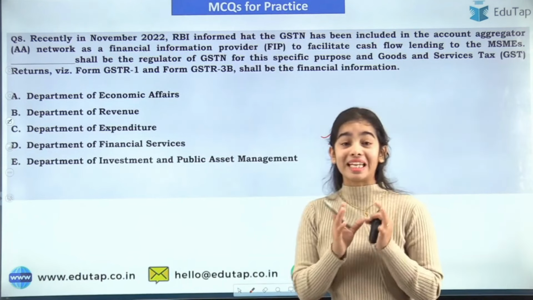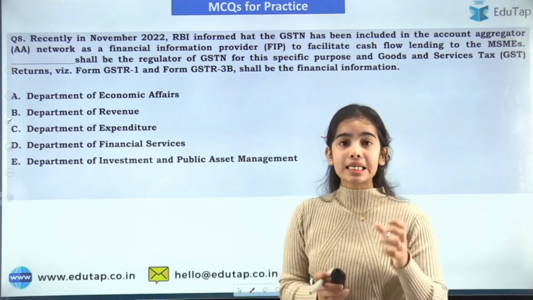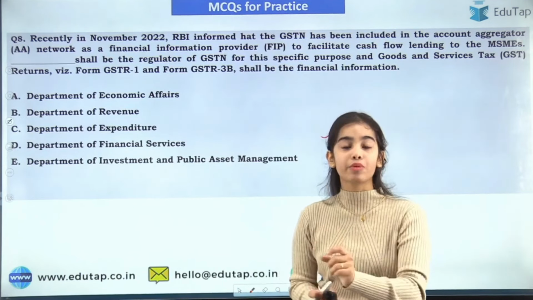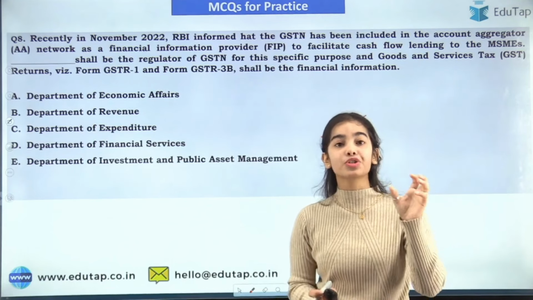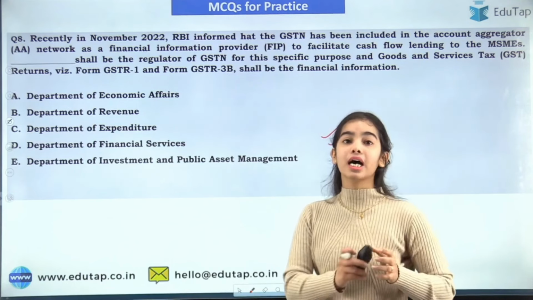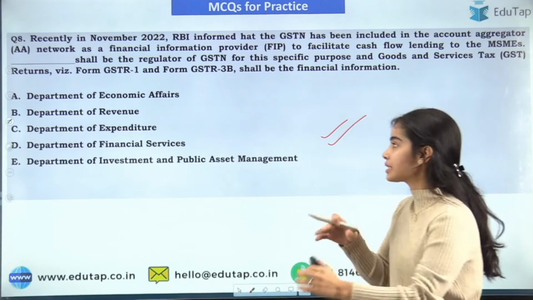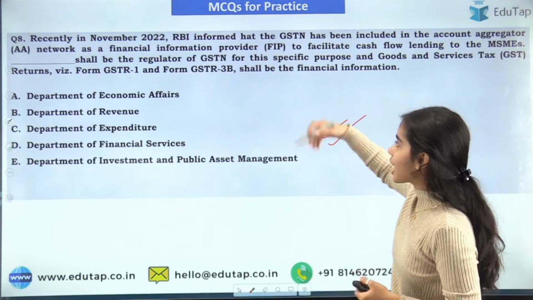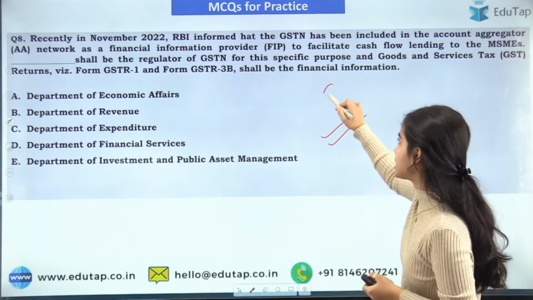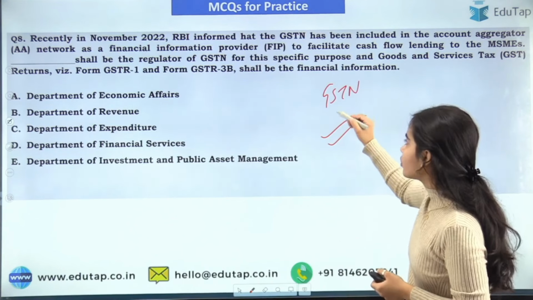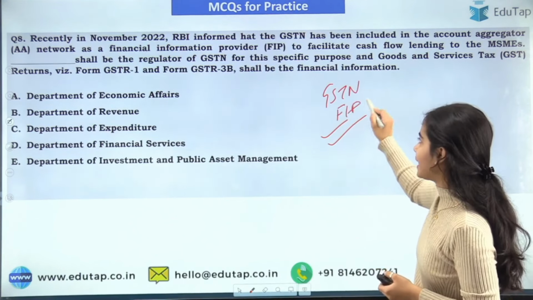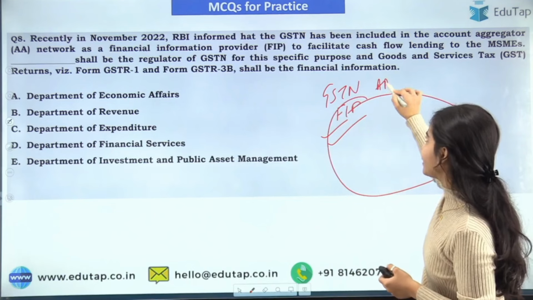This is the next question. This is also a very big news: the GSTN, that is the Goods and Services Tax Network, will be working as a financial information provider under the account aggregator network. So what is this news? The RBI has permitted the GSTN to work as a financial information provider in the account aggregator network.